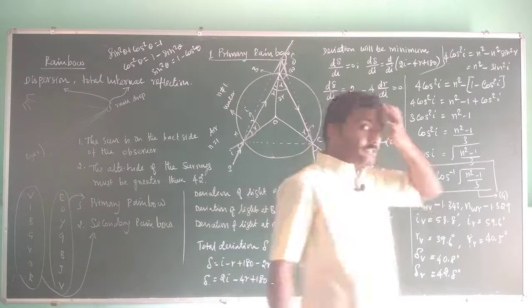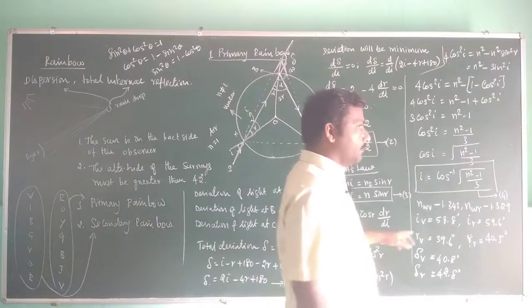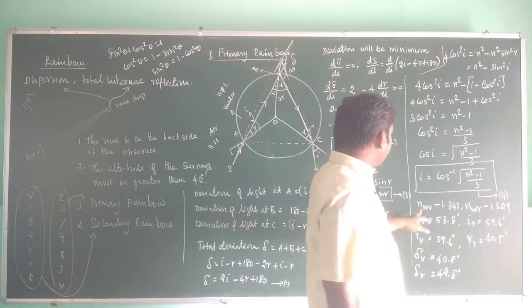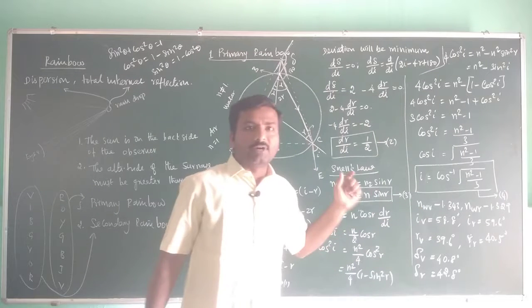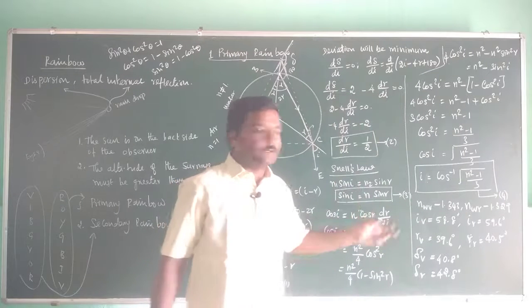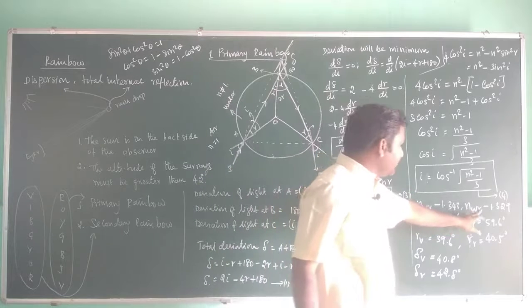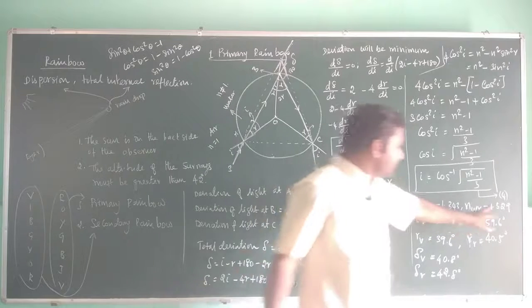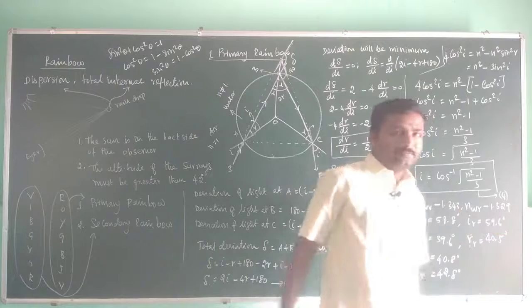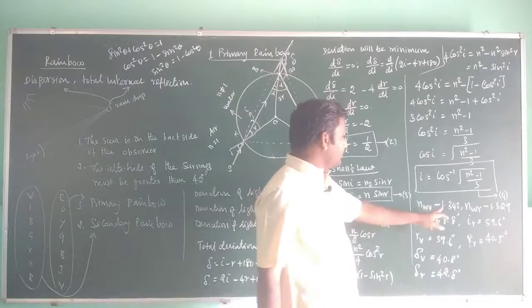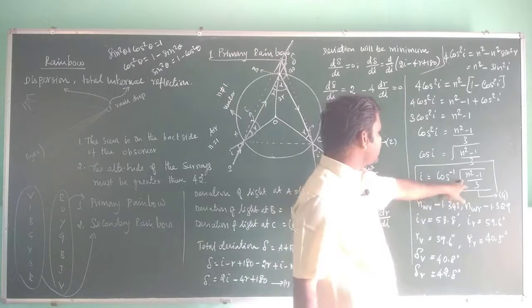We have obtained this equation. That's fine. Now the refractive index of water for violet color is 1.343. The refractive index of water for red color is 1.329. Now what we are going to do is substitute this value in this equation.